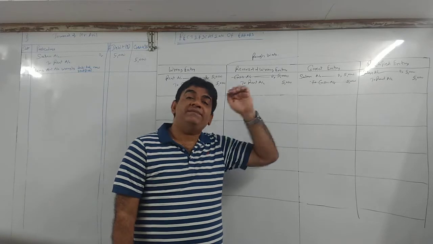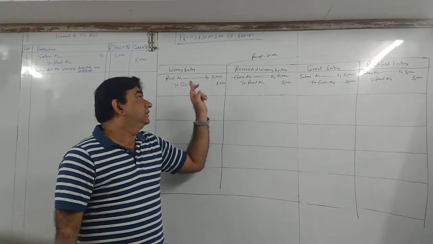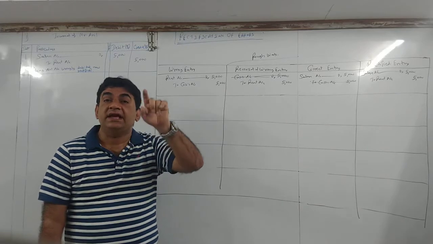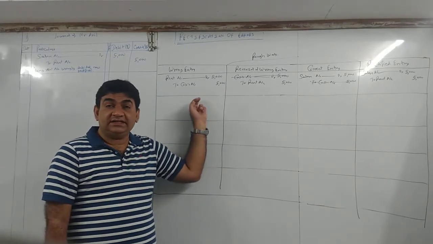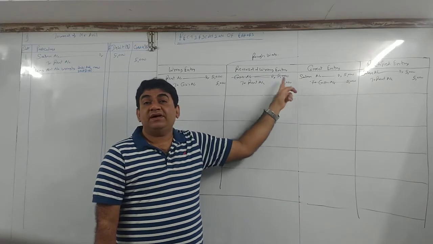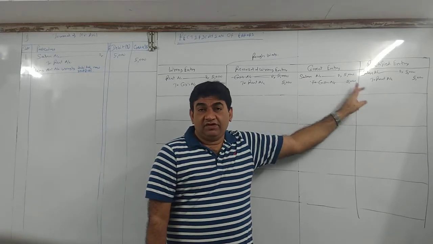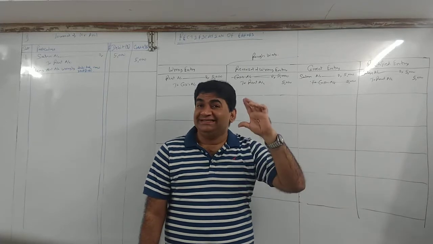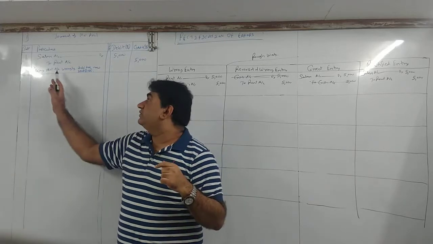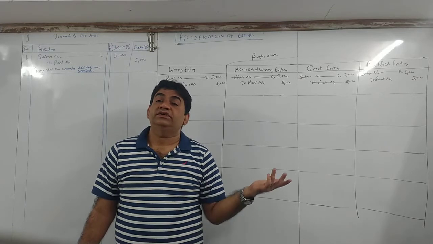First, see what should have been the transaction का correct entry. Put it in the correct entry का column. Pass the entry what you have made, the mistake what you have made. तुमने जो गलत entry pass किया है, the wrong entry what you have recorded, pass it here. इसको reverse करो. Merge these two. Debit credit of the same account gets cancelled. What remains? Salary to rent. This is a mechanical way of doing it. Logical way is what? Salary debit करना चाहिए था, अभी debit हो गया. Rent was wrongly debited, so we have credited and rectified. Got it? This is the way you are going to do the first part of the chapter.